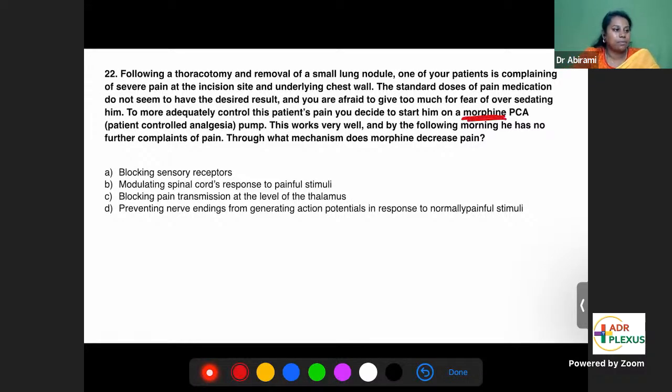Patient controlled analgesia pump. This works very well, and by the following morning, he has no pain. Through what mechanism does morphine decrease the pain? So, the mechanism of action of morphine.